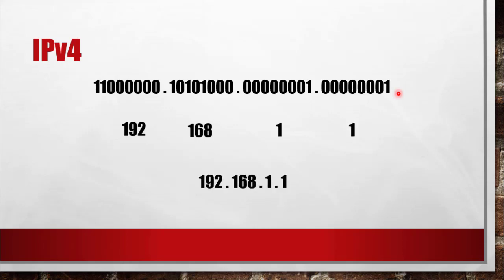And if I write them using dot-separated values, that is 192.168.1.1. This is called the dotted decimal notation. This is also an IP address. We call this the binary notation, and we call this the dotted decimal notation.